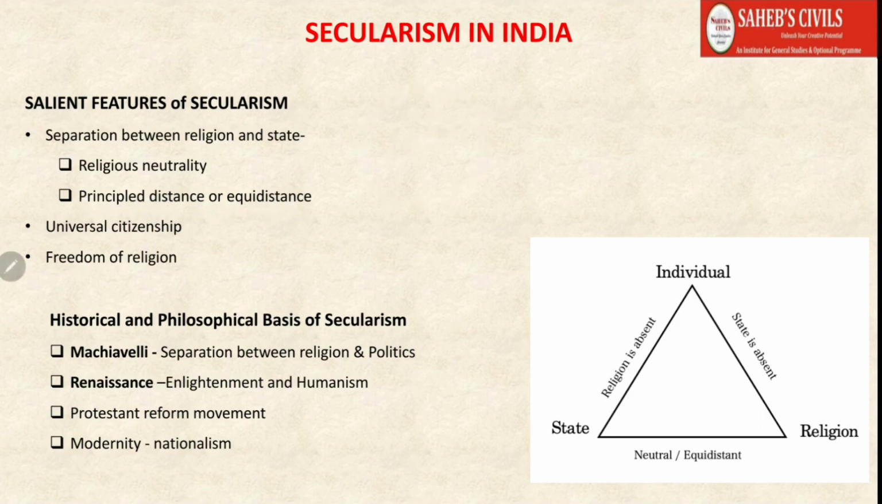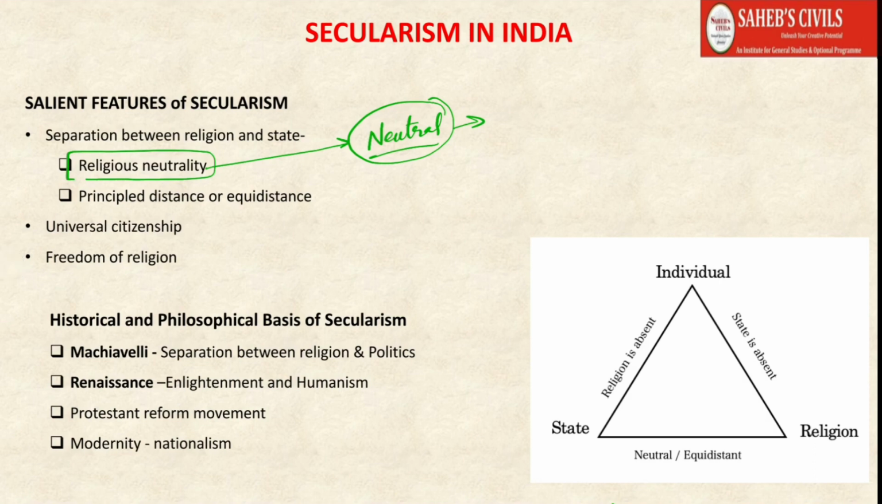Now let us see the second term, religious neutrality. We all know what neutral means, right? It means not being biased towards anybody, not favoring, not discriminating. So neutrality means you are not going to interfere, you don't get involved with religion, you leave it. Total withdrawal. Neutrality means the state has to be totally withdrawing.